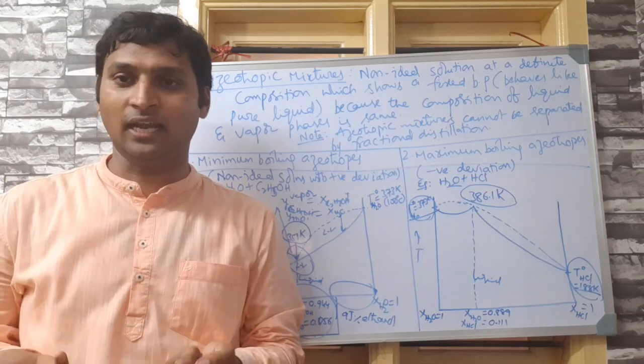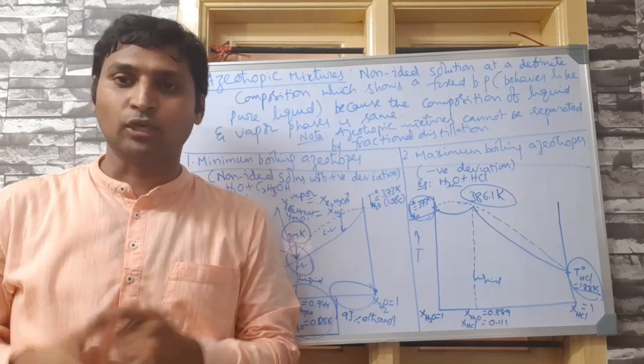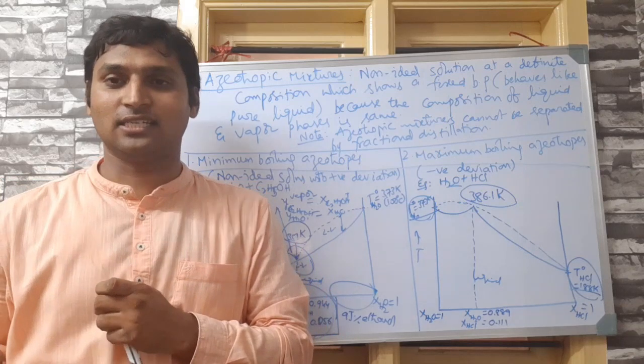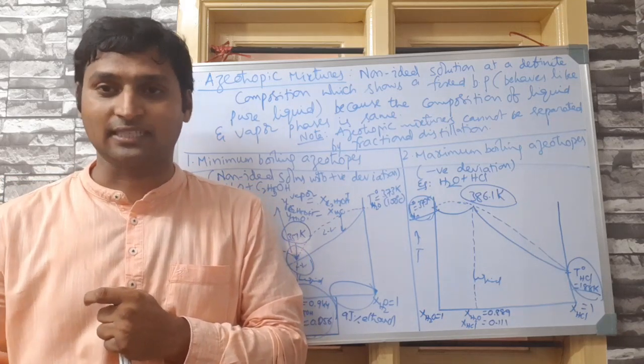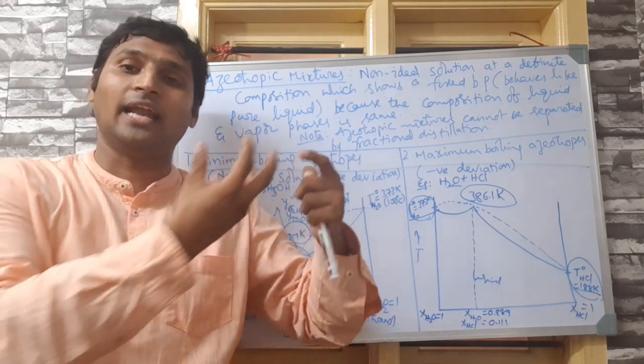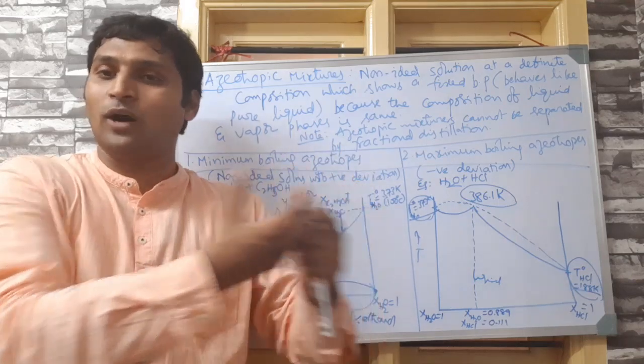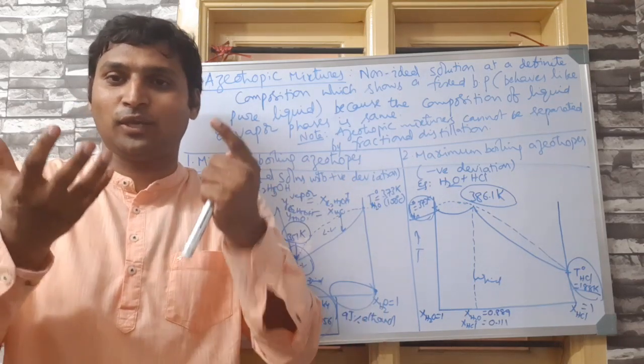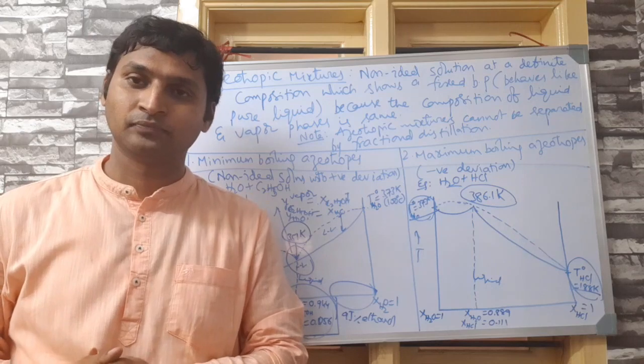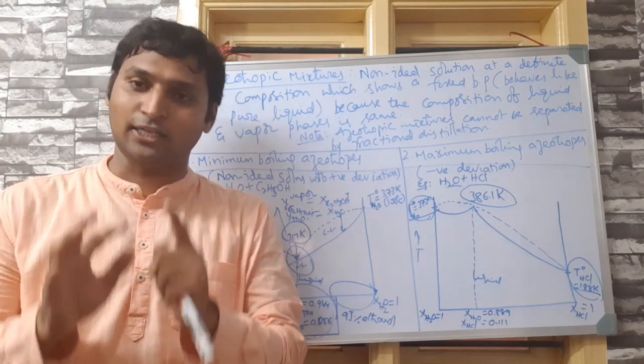So there is no meaning in conducting that also, because you are unable to enrich the residual liquid with the less volatile liquid and unable to enrich the vapors with the more volatile liquid, because they are boiling together and becoming vapors together. Such mixtures are called azeotropic mixtures.